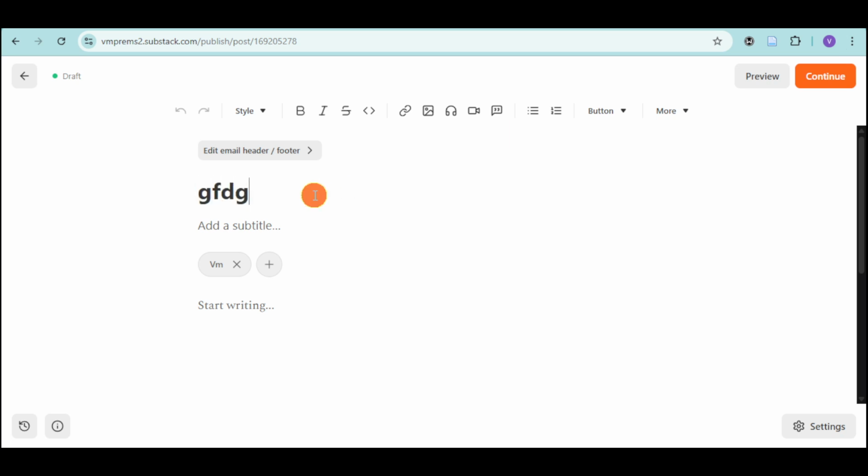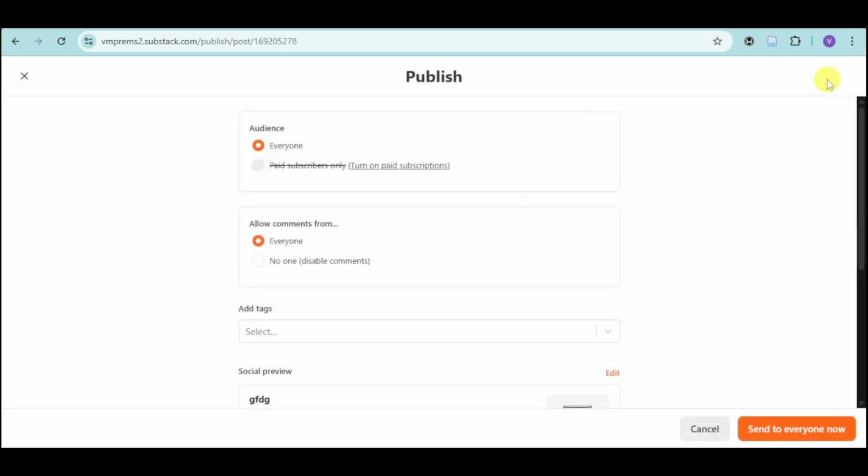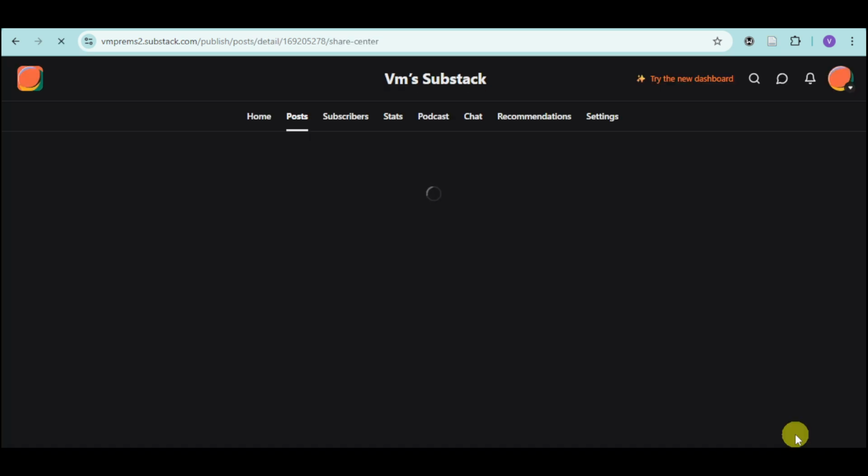After selecting a title and after writing your content, you just have to click on Continue right here on the top right corner. And here you'll decide whether to publish it online, send it to your email subscribers, or both. You just have to click on Send to Everyone Now when you're ready to go live. So after clicking on that, it's already being progressed into publishing.